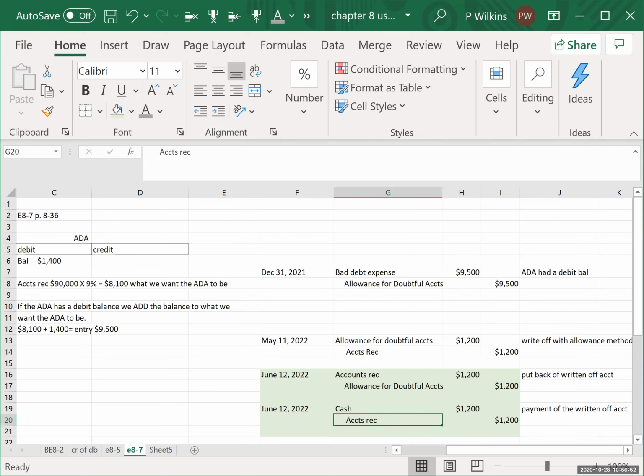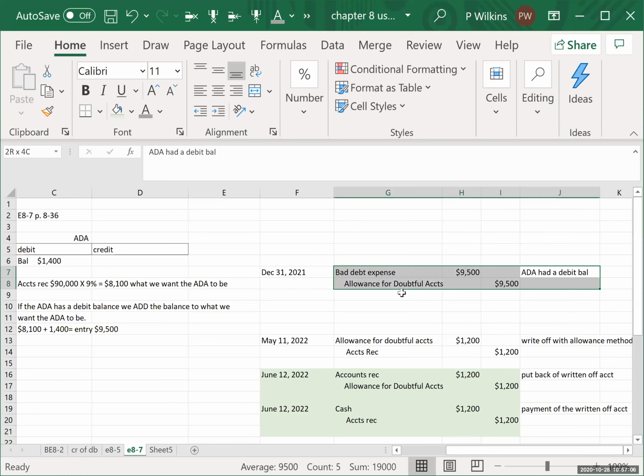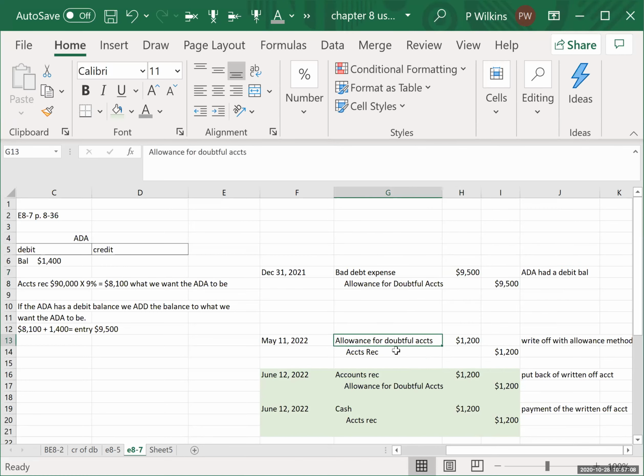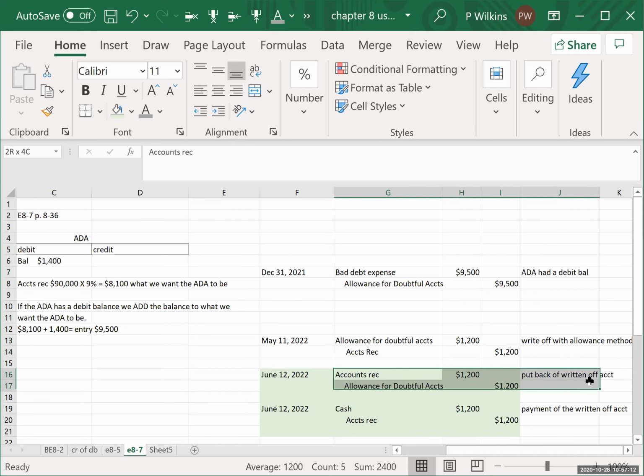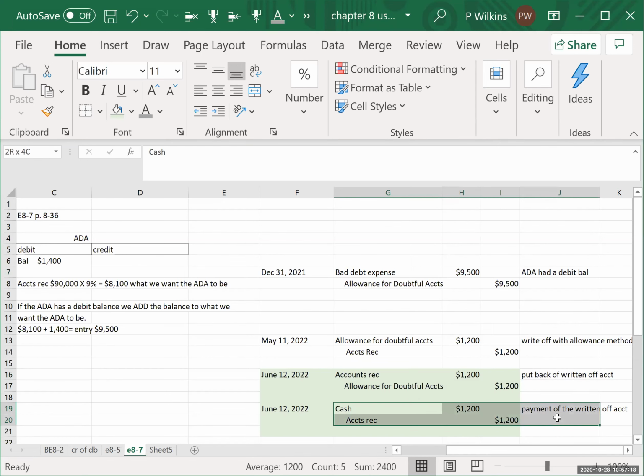All right. And you will see that in your homework and on the exam. You'll have some kind of allowance method you're going to do. It's either going to have a debit balance or a credit balance, or it's going to have a zero balance. So you'll have something where you have to do an entry for the allowance. That's this one here. You're then going to have an account that goes bad that you're going to write off. Then one of the ones you wrote off is going to be paid, so you're going to have to put it back, and then you're going to have to post the payment.